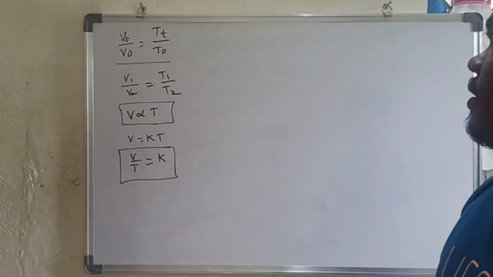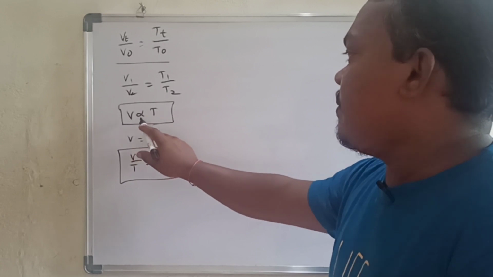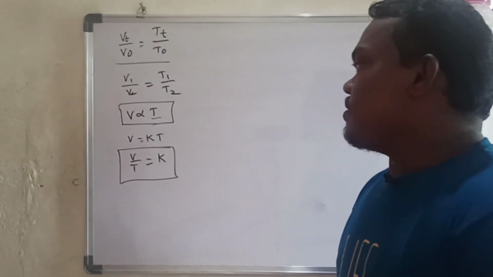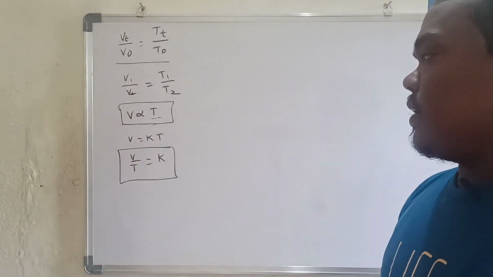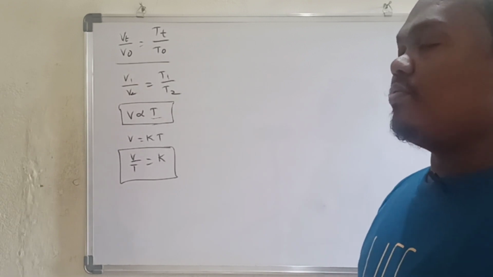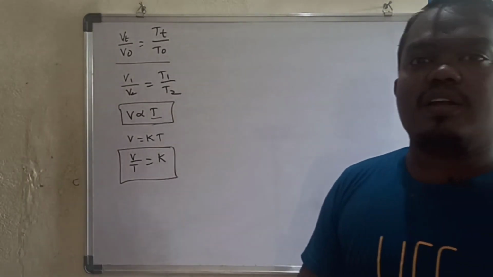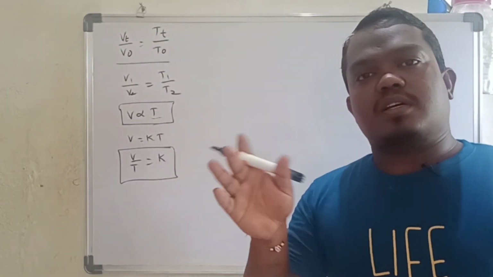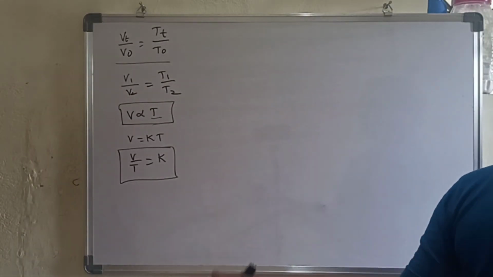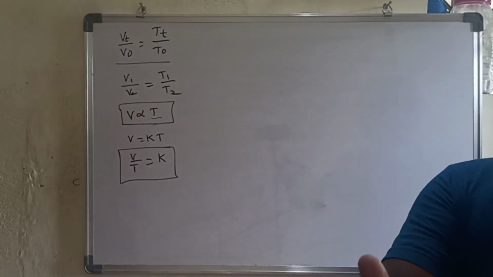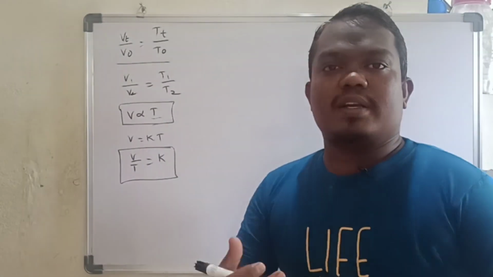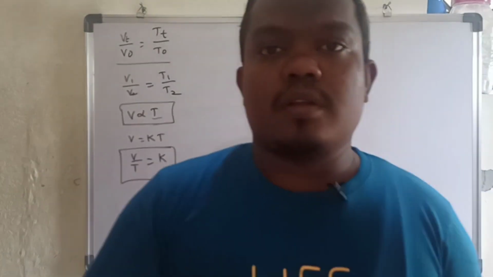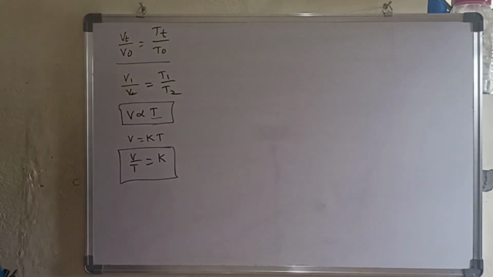So here when we increase the temperature, the volume increases, that is directly proportional. So V by T is equal to constant. This is a mathematical expression of Charles law. So once again I am going to define Charles law. When we increase or decrease the temperature, the volume increases or decreases. If you increase the temperature, the volume increases. If you decrease the temperature, the volume decreases. Then we are going to go with the graphs.